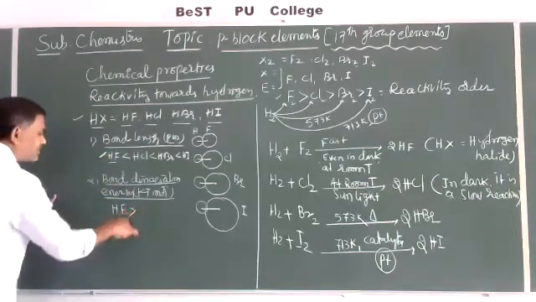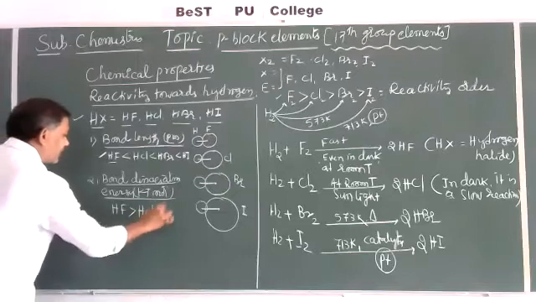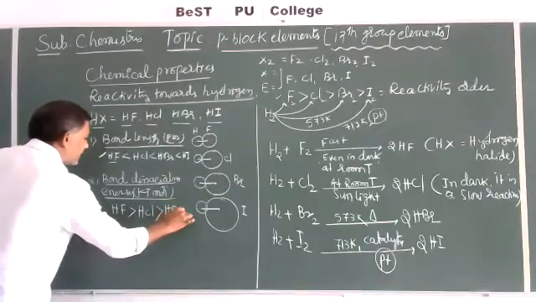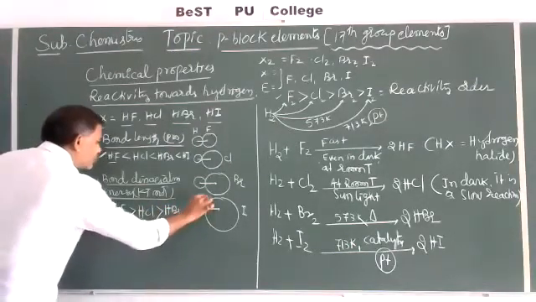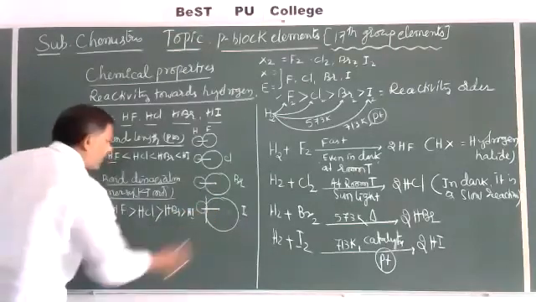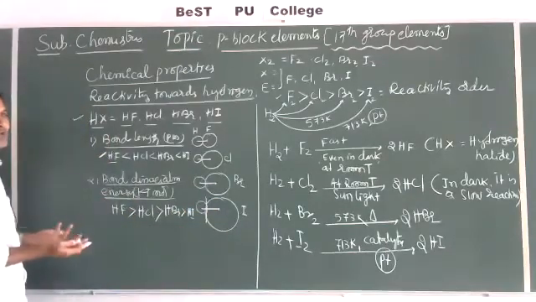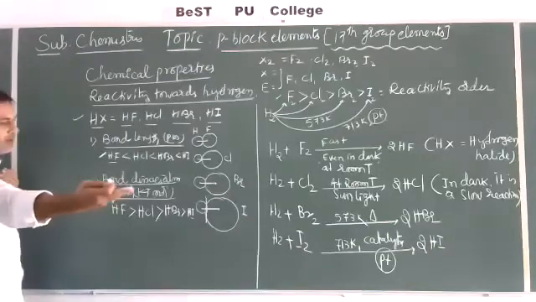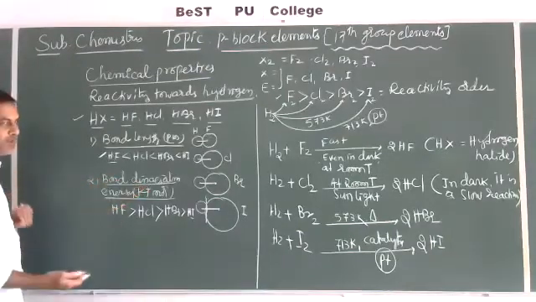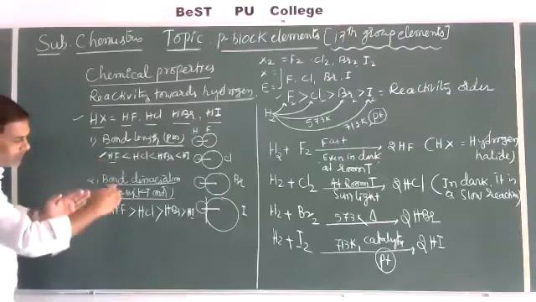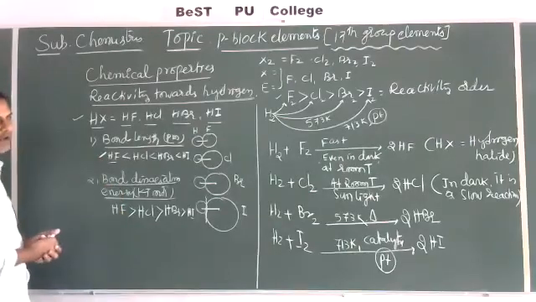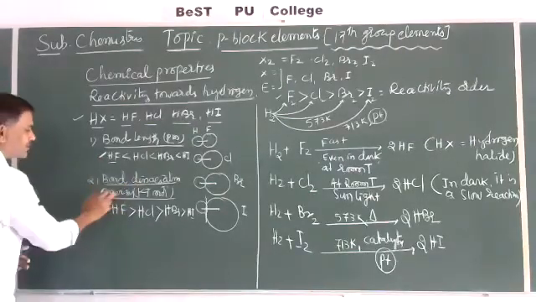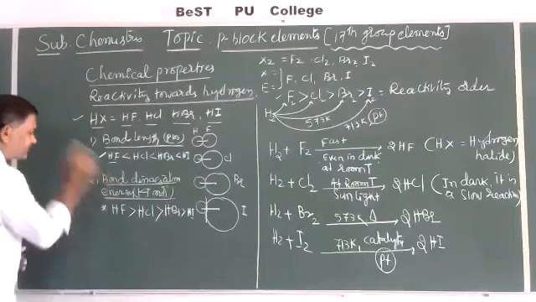That's why HF is greater than HCl, which is greater than HBr, which is greater than HI. So to break the bond between hydrogen and iodine, less energy is required, because the length between the two atoms is more, they are weakly attracted and ready to break using less energy. This is bond dissociation energy.